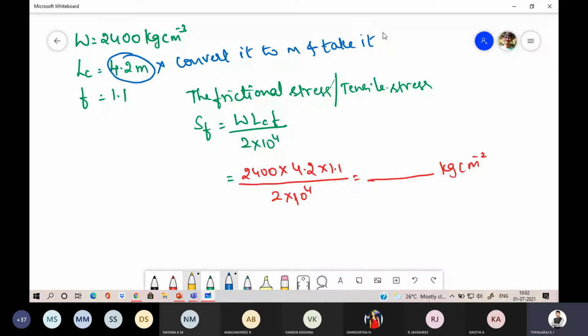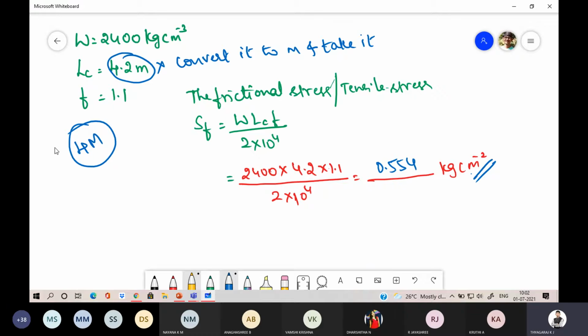Now tell me what is the answer. Frictional stress. What is the answer? 0.554. So this completes the problem, and it will be asked for 4 marks. Remember, it will be asked for 4 marks.